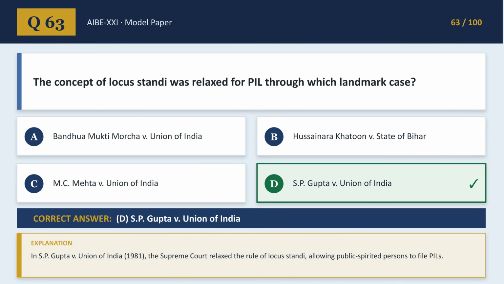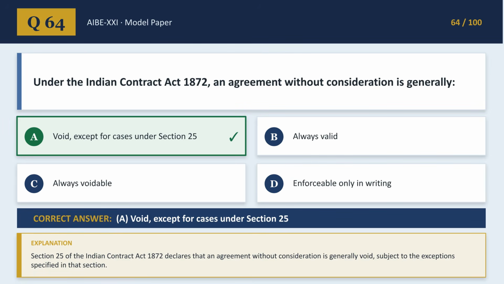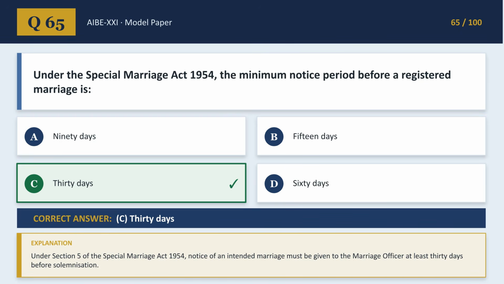The Supreme Court relaxed the rule of locus standi for public interest litigations in the landmark case of S.P. Gupta versus Union of India. According to Section 25 of the Indian Contract Act 1872, an agreement without consideration is generally void, subject to specific exceptions mentioned in that section. Under Section 5 of the Special Marriage Act 1954, a notice period of 30 days is the minimum required before a registered marriage can be solemnized.